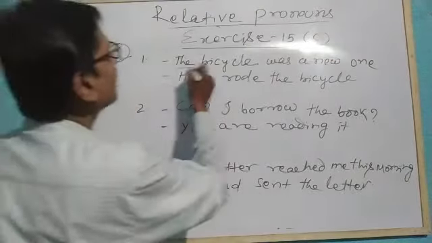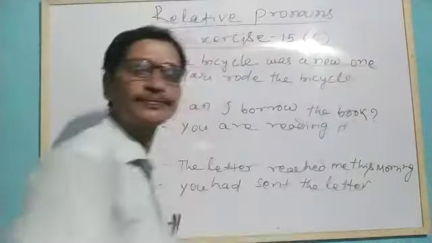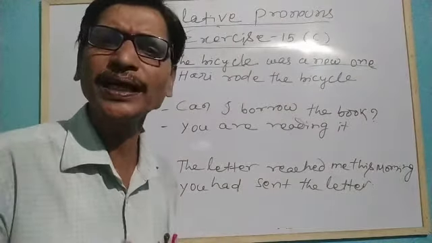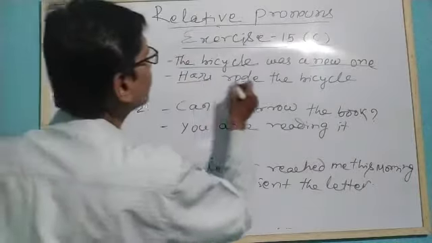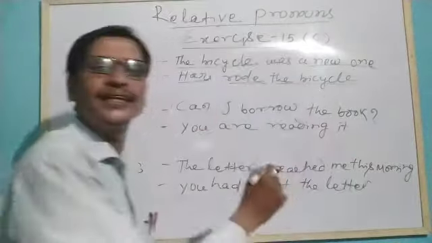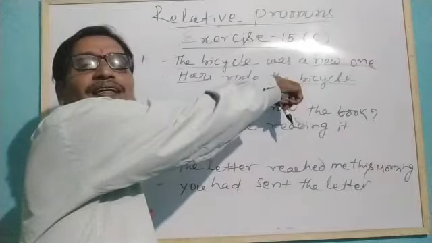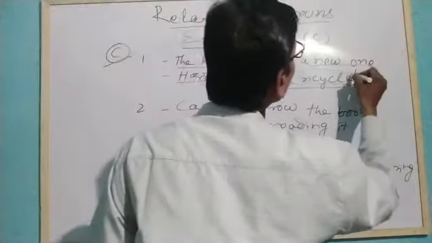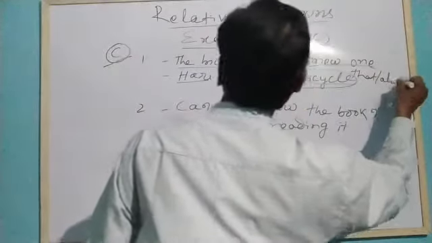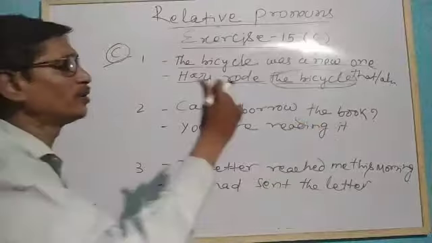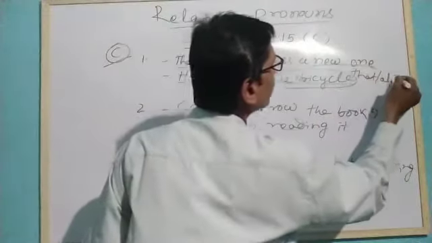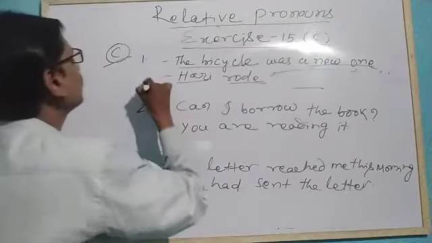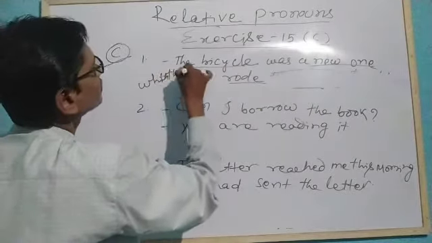You see, the bicycle was a new one. We don't know which bicycle. Which bicycle? The one that Hari rode. Here, in the next sentence, bicycle is used as an object. So for this, we can use that or which. In place of this bicycle, we will use which or that.